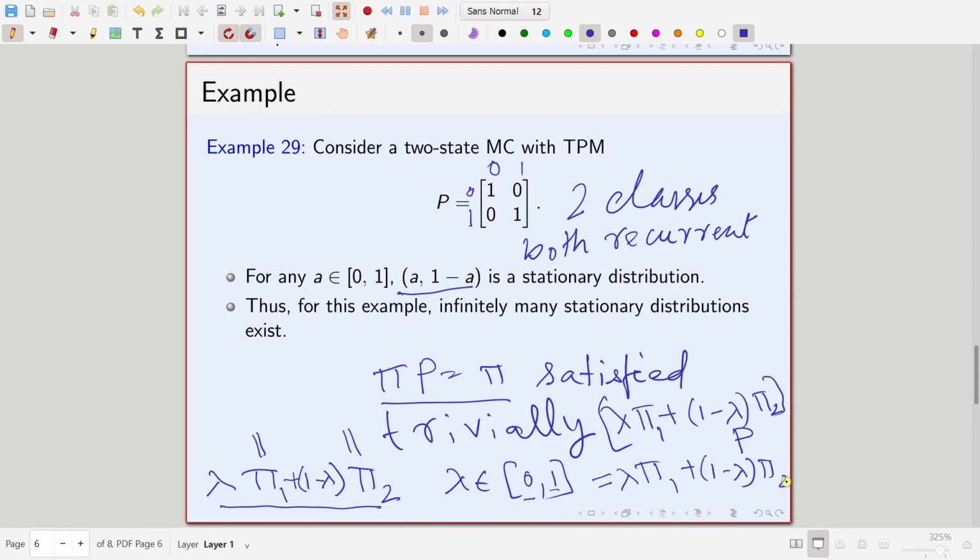Fine. So, either there will exist a unique stationary distribution or there will exist infinitely many. It is not possible that there will exist finitely many; it is either one or infinite. And the reason is that if there exist two, from those two you can create infinitely many just by taking convex linear combinations, as I have shown you, right.